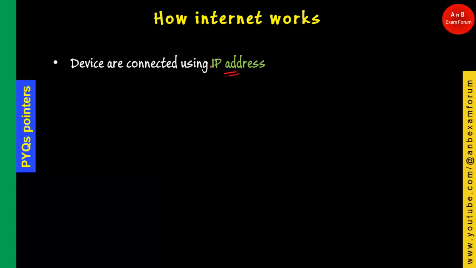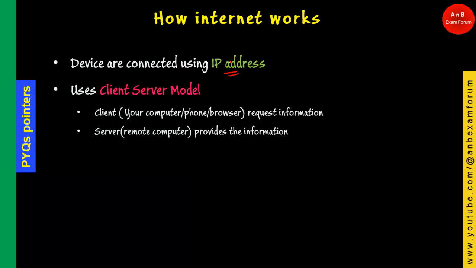Basically the internet uses the client-server model. What do we mean by client-server? The client is the device or node, for example your computer, phone or browser, that requests some information. The server is a remote computer which provides the information.